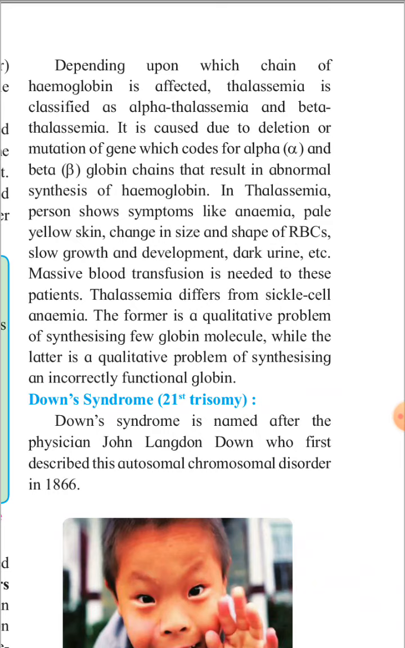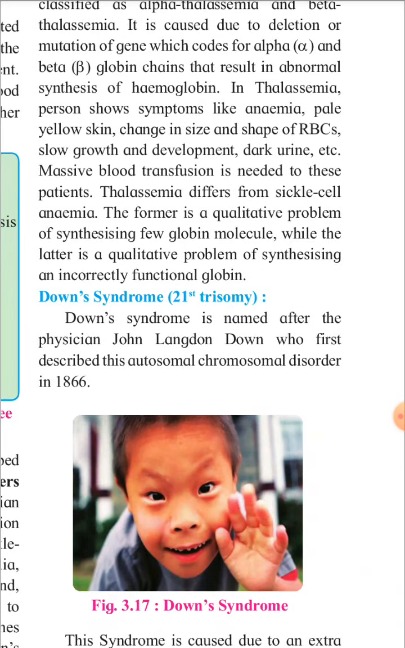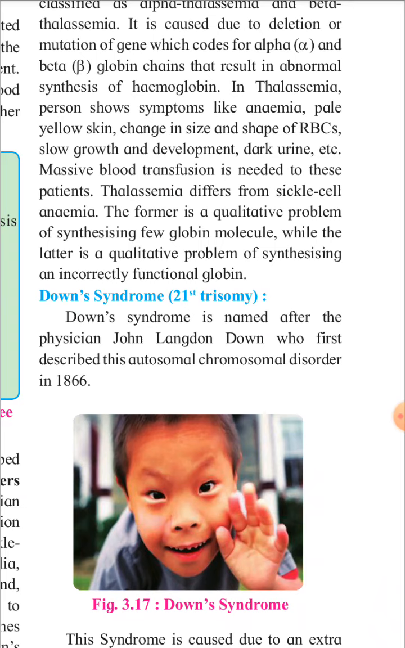So the size and shape of the red blood cell is also changed. Then slow growth and development, so development of that child is slow. Then dark urine, etc. Massive blood transfusion is needed for those patients. So when there is a thalassemia patient, the doctor has to do the blood transfusion to save the life of that patient.